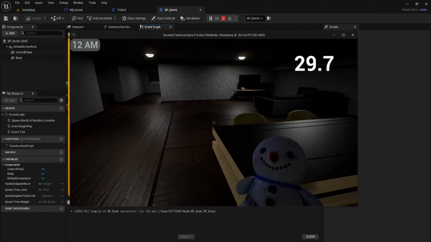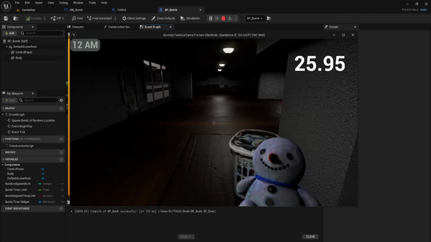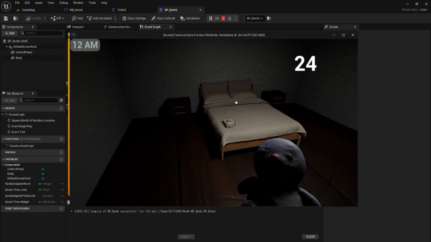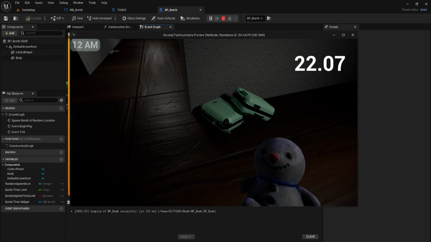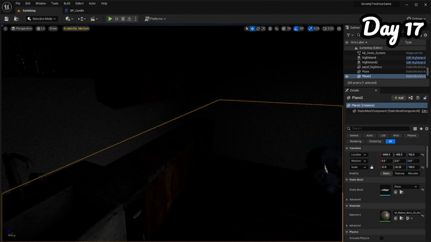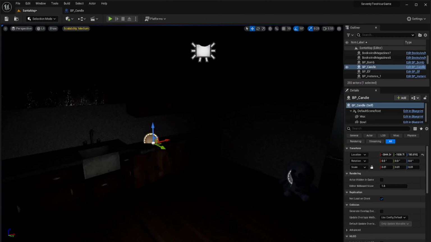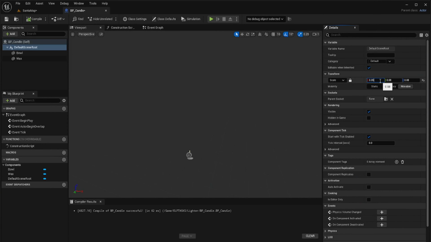I found a neat model for a bomb on Sketchfab. To defuse the bomb, the player has to find a piece of paper with the 4-digit code on it. I encountered a mountain of problems while trying to add the bomb, so many that it's been 3 days. I made a flame, lighter, and candle, then put spawn points all over the house. Now the player has to collect the lighter and ignite all the candles for the elf on the shelf.